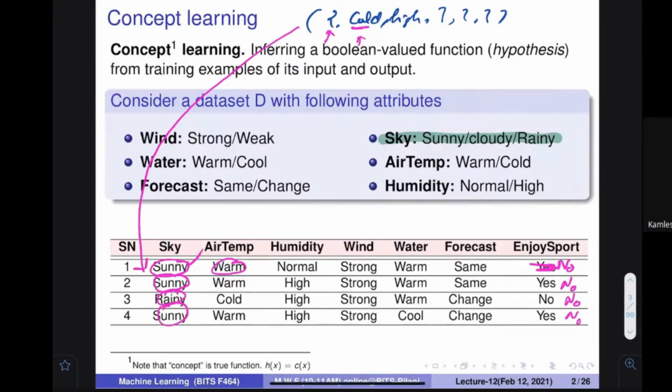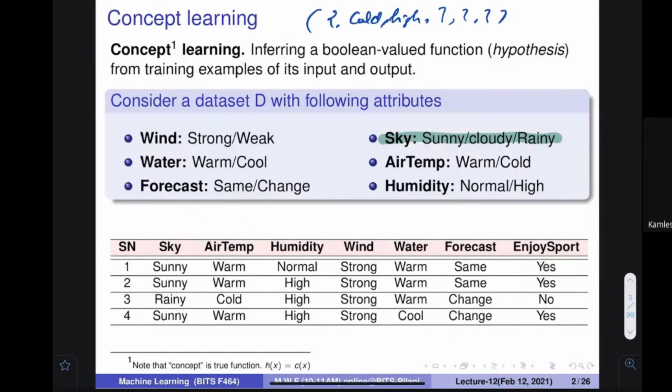Everywhere it is going to say no, because nowhere is there a cold. The first value, sunny, is never going to have the value cold. Therefore, everywhere this particular hypothesis is going to say no. You can see that if somewhere... I think I'm wrong, sir. I'm very, very sorry. I think I have made a mistake. So I think this is a learning for you: don't go very fast.